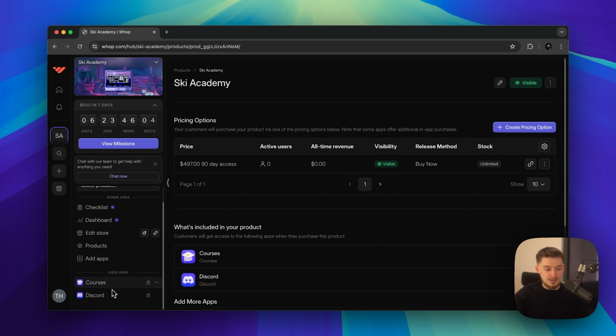What you can do where you go to this app level down here, if you click the 3 dots, you'll be able to press rename, okay? Rename this to Ski Academy course and then select continue. Now, as you can see, this will instantly change. So now if someone either sees it on the public page, the public page where you can actually buy into the product, or just from their own hub, they'll be able to see it says Ski Academy course. So it looks a lot more professional. And we'll do this with Discord too. We'll do Mastermind Ski Community. As you can see, that changes here too. So that's a lot more clean, okay?